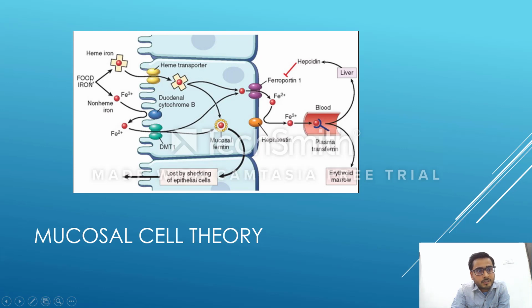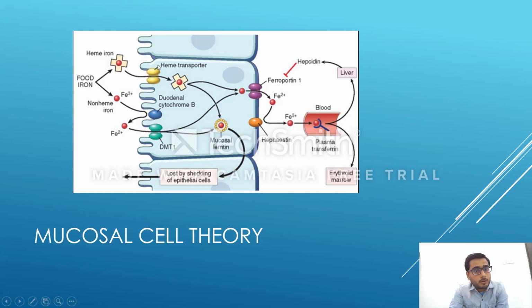If this iron present in food is heme iron, that is, from a non-veg source, it gets inside the mucosal cell through a transporter known as the heme transporter, and there is absolutely no problem. We can see it as a straight arrow going inside. So heme iron gets easily absorbed by the heme transporter.